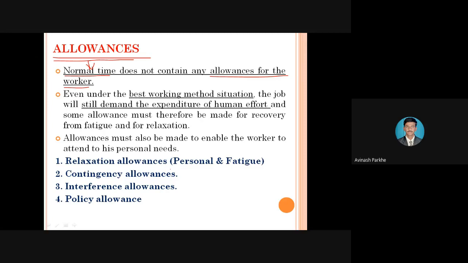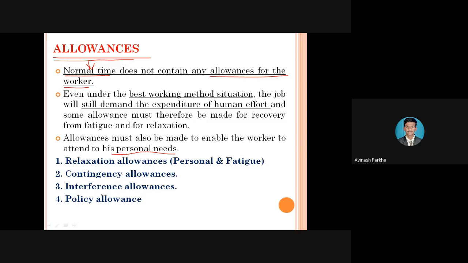Here the allowances must also be made to enable the worker to attend to his personal needs. Some personal requirements are there. Sometimes we have to go for relaxation, because when operators are doing the same type of task, there may be fatigue in the hand and in the body. So at that time we have to take rest, and then after resting we work on that machine. Therefore, if the operator is in fatigue, and if he has to satisfy his personal needs, which types of allowances are to be provided, we are going to discuss now in this concept.